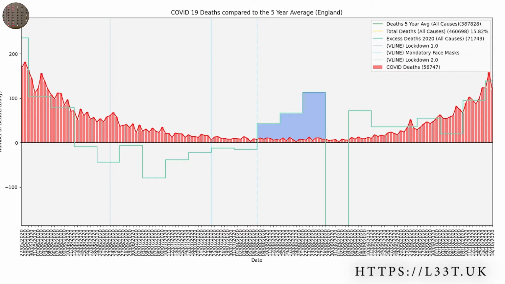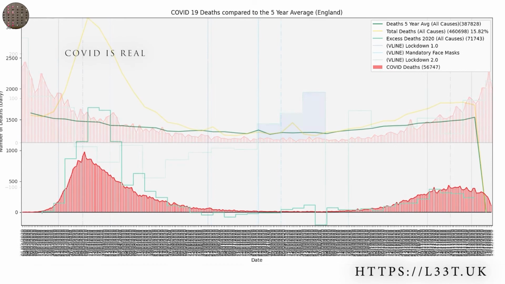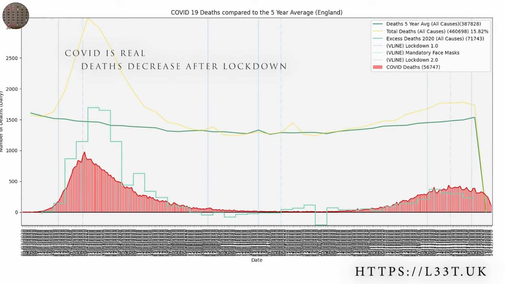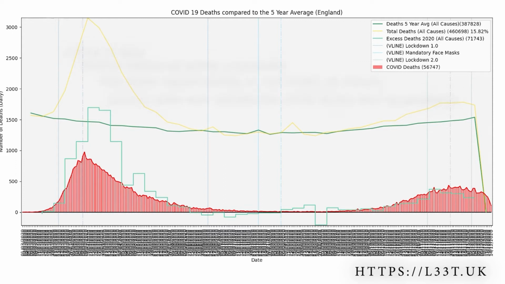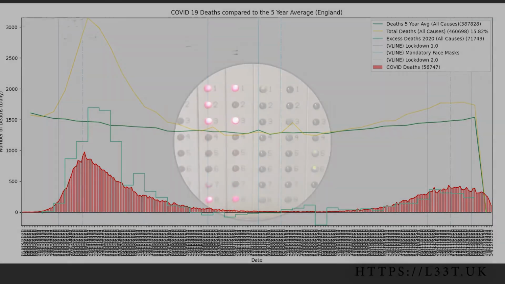So in conclusion, when looking at this graph we can see that COVID is real. We can also see that around 2 weeks after the lockdowns were introduced, deaths decreased. Something strange happened at the start of COVID where excess deaths were way higher than COVID deaths, and we know that mask wearing had no effect on deaths. Excess death for this year is currently at 16%. And it is not clear from this graph whether government intervention saved lives. I will now look at the first wave's excess deaths in more detail.